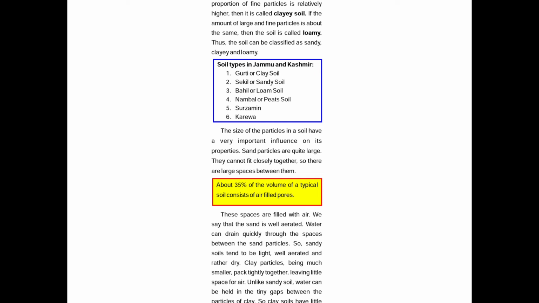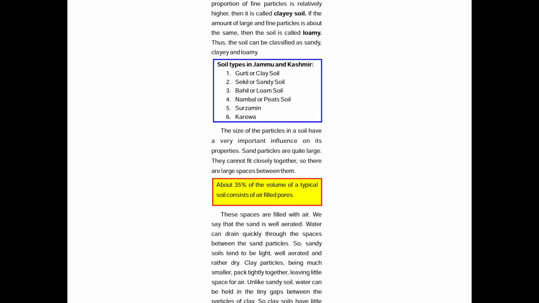The size of particles in a soil has a very important influence on its properties. Sand particles are quite large, they cannot fit closely together, so there are large spaces between them. These spaces are filled with air.